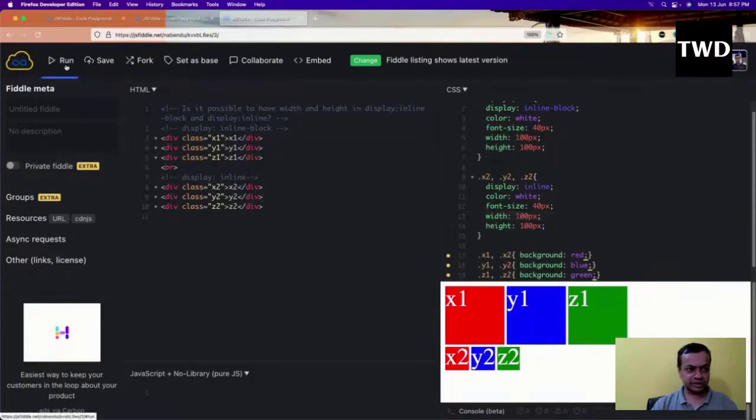So let me save it and run it. See, it is not having any effect. So this is the difference between inline block and inline. Inline block can have width and height, but if in inline you give a width and height, it will have no effect. There is no effect, nil effect. But here you can give. So that's why inline block has some of the features of a block level element, display block also. It has got some of the features.